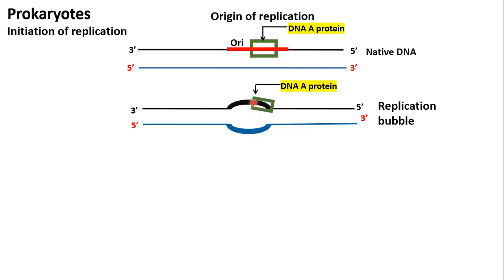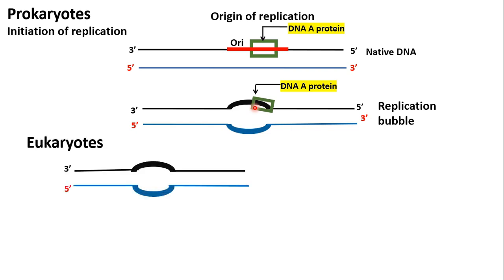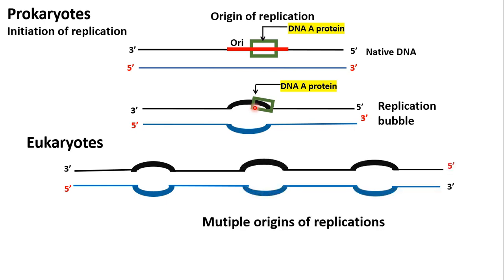Prokaryotes have one origin while eukaryotes have multiple origins of replication, so they form multiple replication bubbles. This is because eukaryotic chromosomes are much larger.